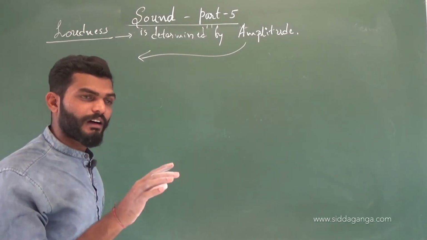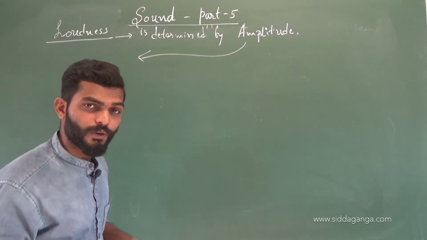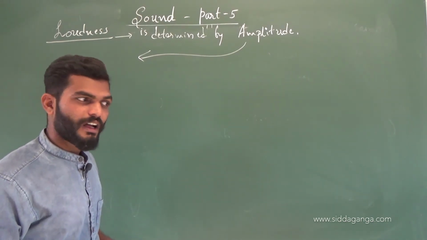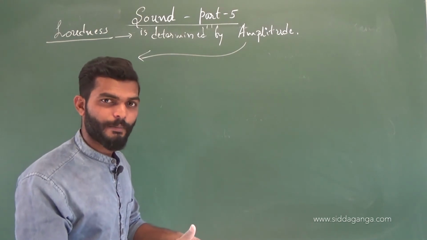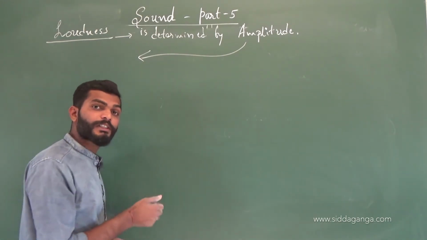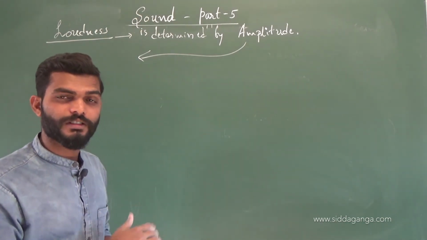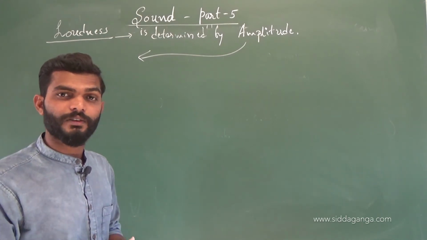If you strike the object with more force, it produces a loud sound. If you hit the object with less force, it produces what? Soft sound or less loud sound.